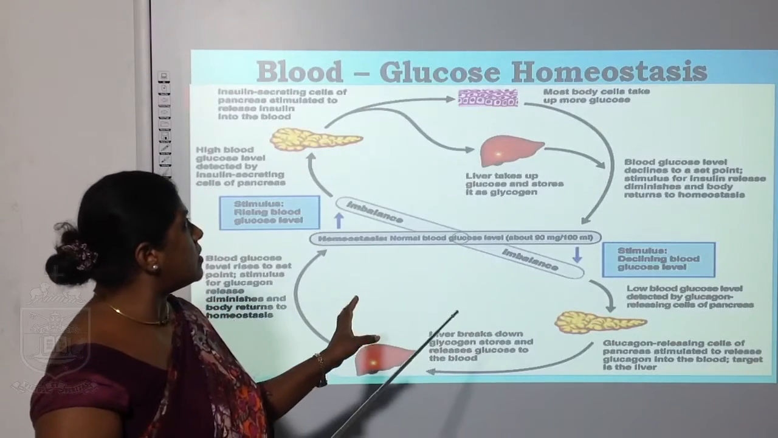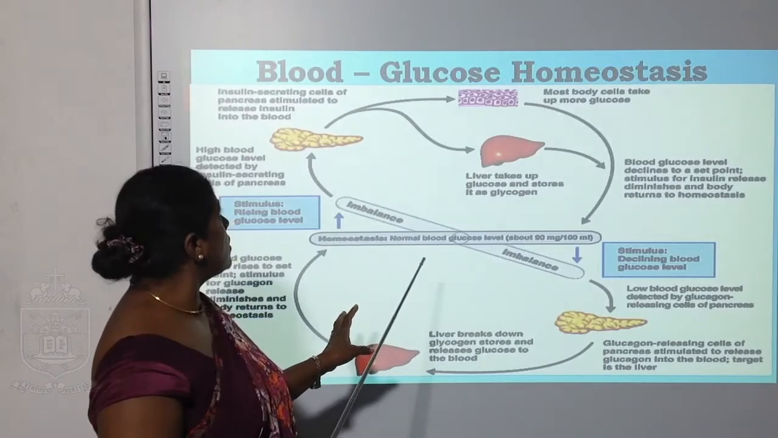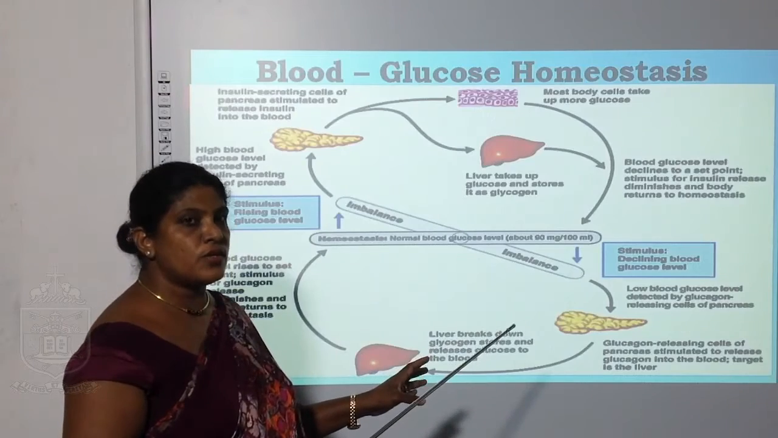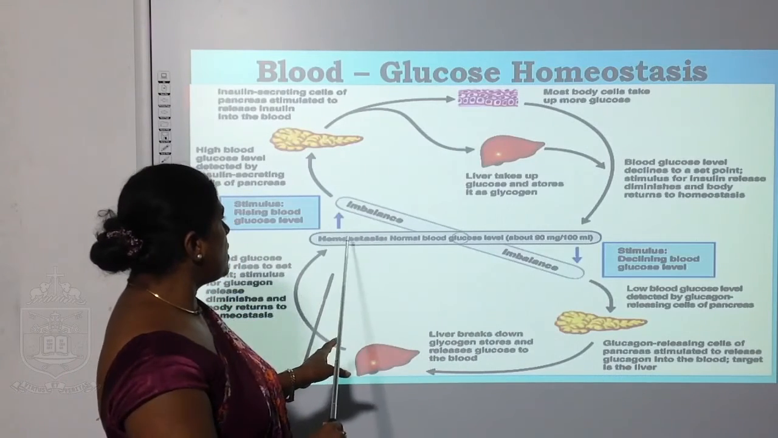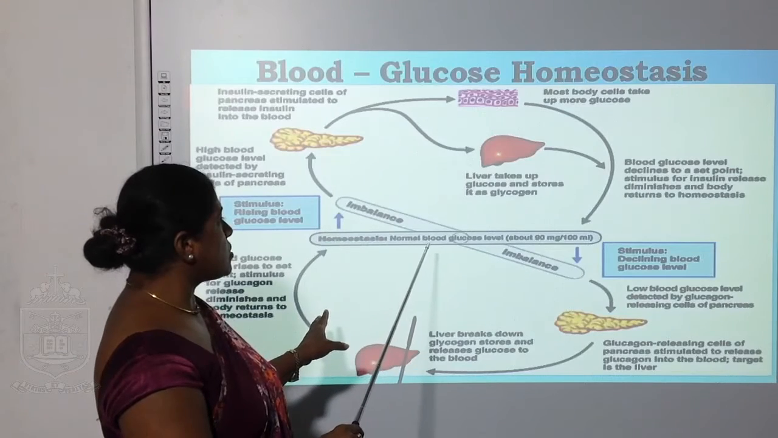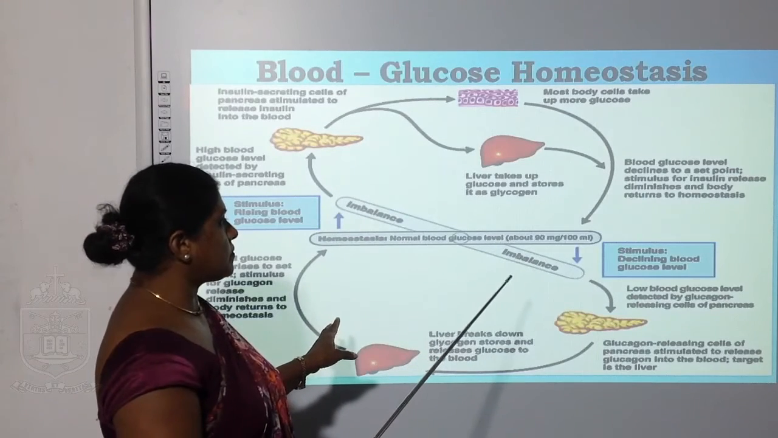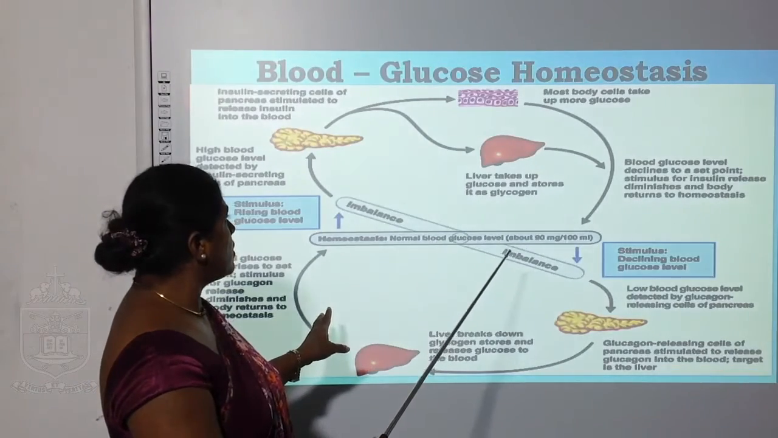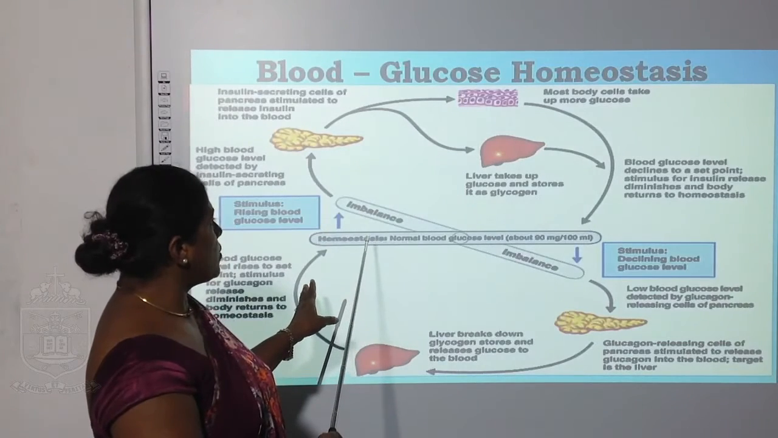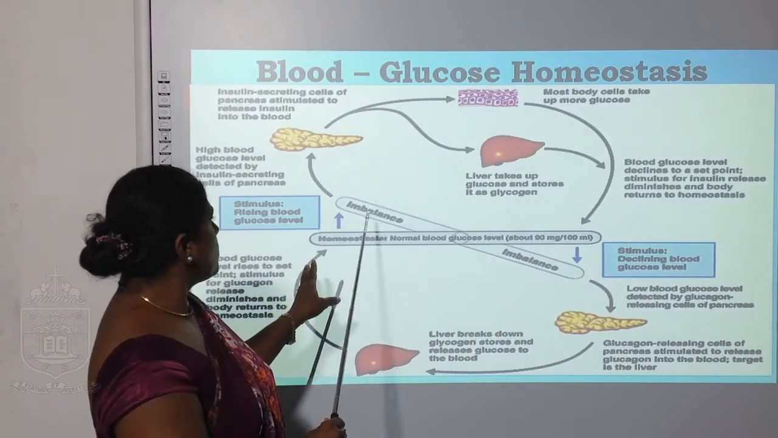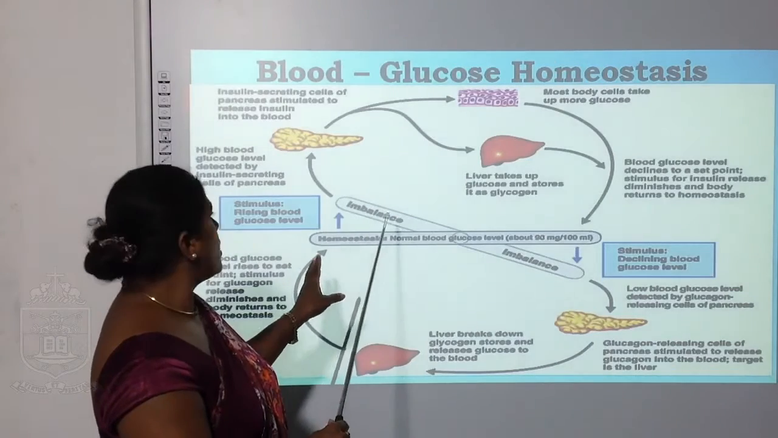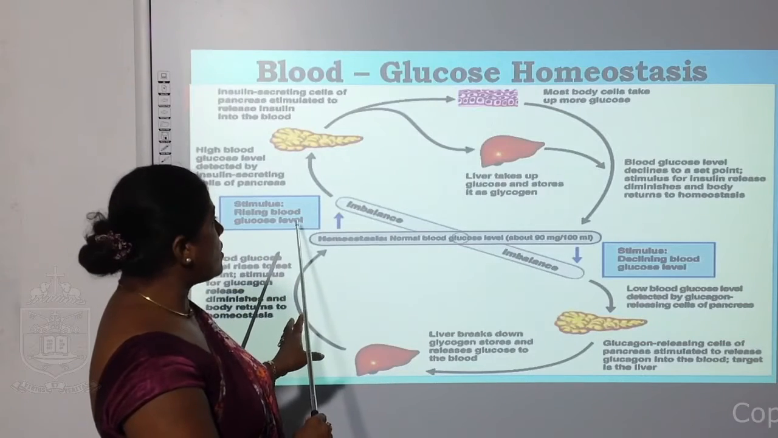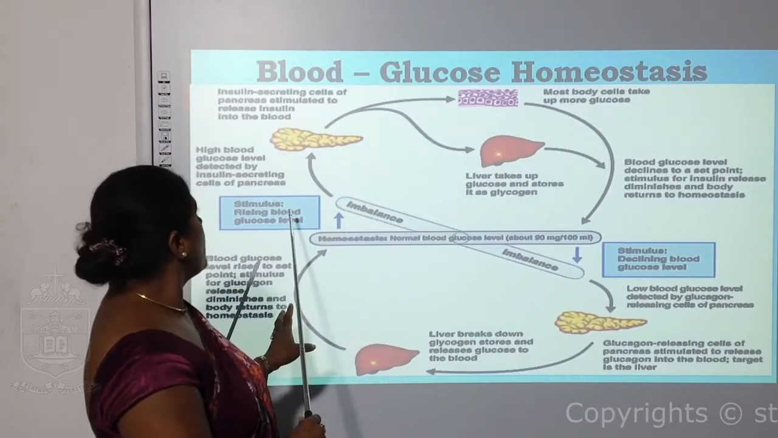Right. Now we will see how to control the blood glucose level in the body, or what is the blood glucose homeostasis. Now here in the middle, homeostasis, normal blood glucose level. The body has the normal blood glucose level. Suppose the blood glucose level is imbalanced. The blood glucose level has risen. Stimulus is the rising of the blood glucose level. The blood glucose level is high in your body. So what is happening?